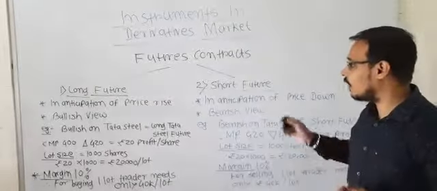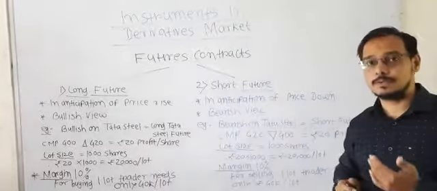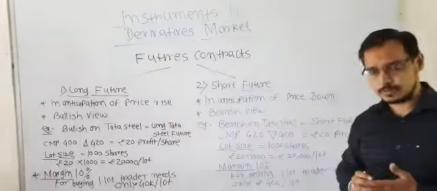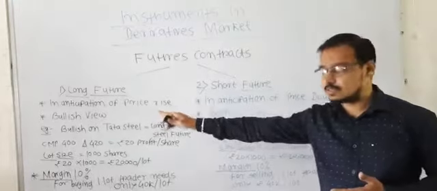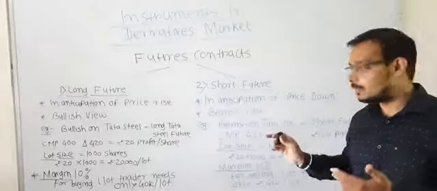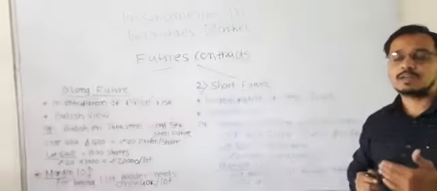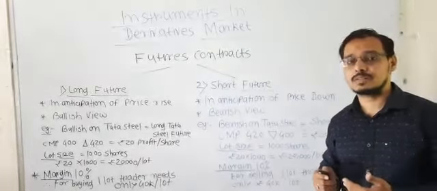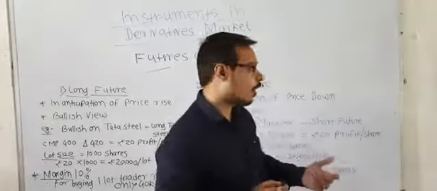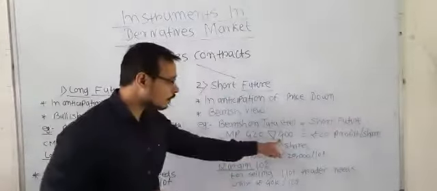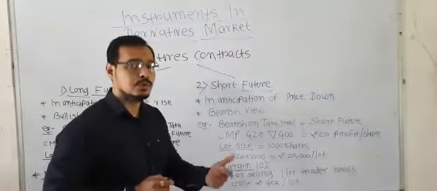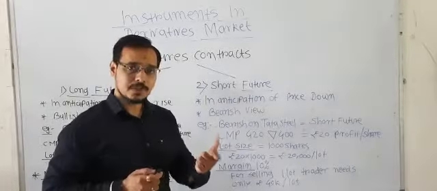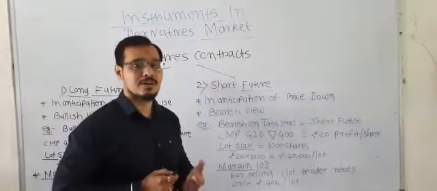Now the next type of future contract is the short future. It is exactly the opposite of the long future. Here your view was bullish, but now your view will be bearish. Suppose you are bearish on Tata Steel and anticipating that the price will go down from 420 rupees to 400 rupees. So what will you do? You will sell the future contract of Tata Steel. You will short the future contract of Tata Steel.